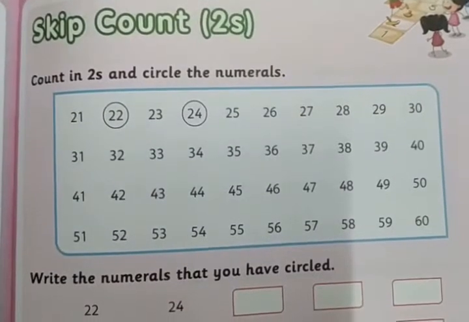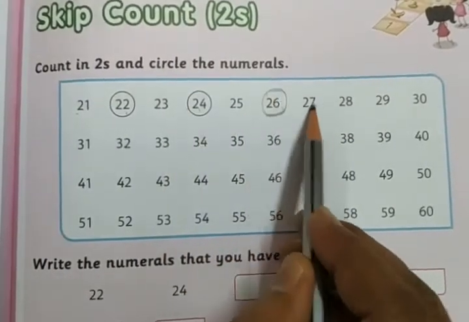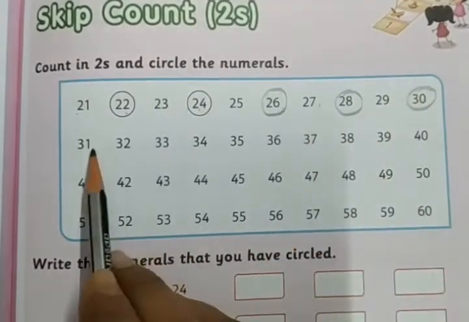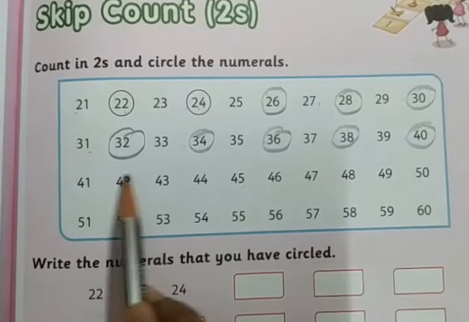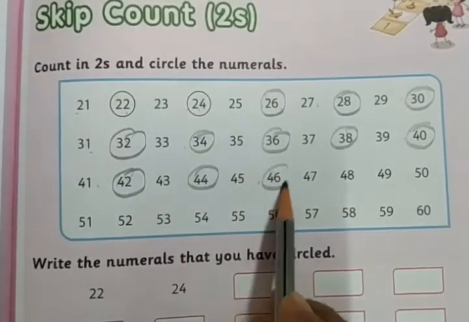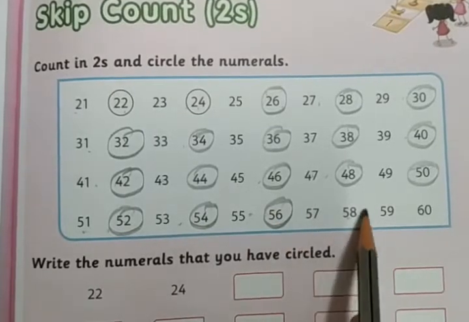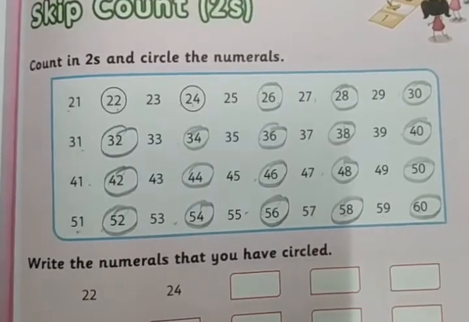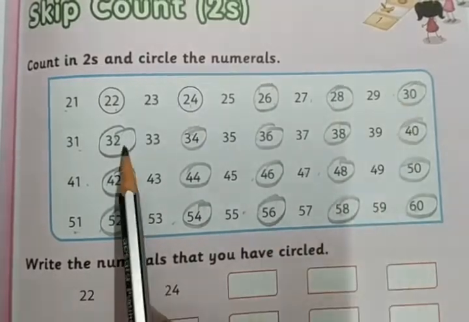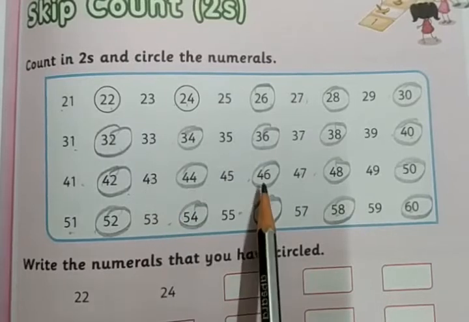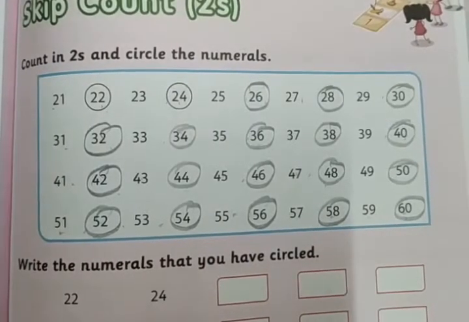Count twos and circle the numerals. Like this we have a skip count by twos and circle the numerals: 22, 24, 26, 28, 30, 32, 34, 36, 38, 40, 42, 44, 46, 48, 50, 52, 54, 56, 58 and 60, right? So these patterns we got here, right?